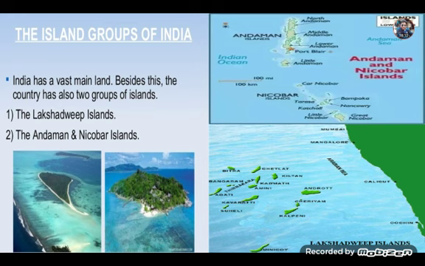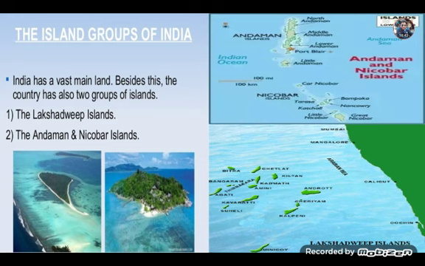Then there are 2 island groups of India. We all know, in the Arabian Sea islands we will find the Lakshadweep Islands, and in the Bay of Bengal islands we will find the Andaman and Nicobar Islands. Just look at the map. Andaman Nicobar Islands in the eastern part, and the Lakshadweep Islands in the western part. The Lakshadweep group of islands comprises 36 islands. Kavaratti is the capital of Lakshadweep, and the southernmost island Minicoy is separated from Maldives by the 8-degree channel.